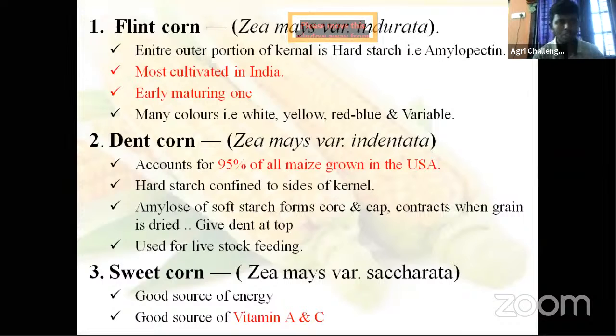Whatever the maize cultivating in India is flint corn type. Then early maturing one, this is early maturing. Many colors of the kernel, white, yellow, red, blue, variable colors are there.